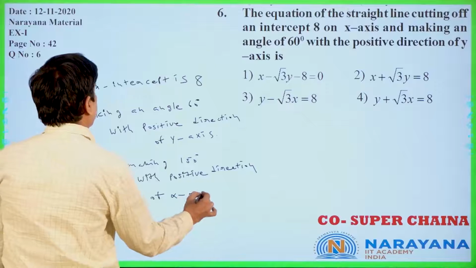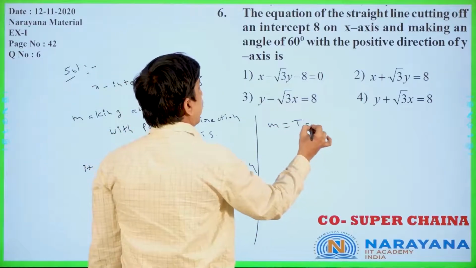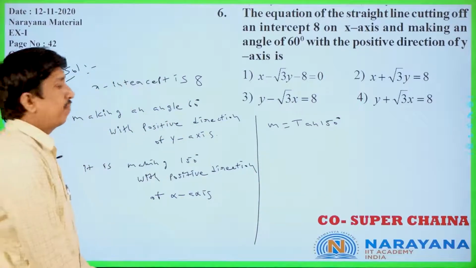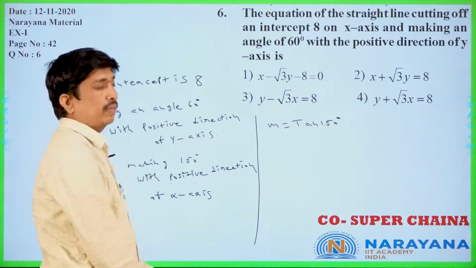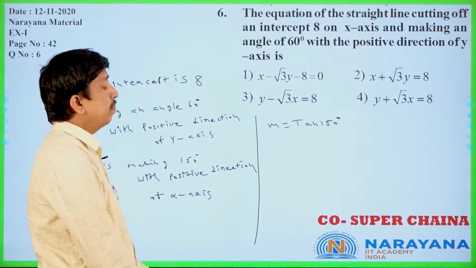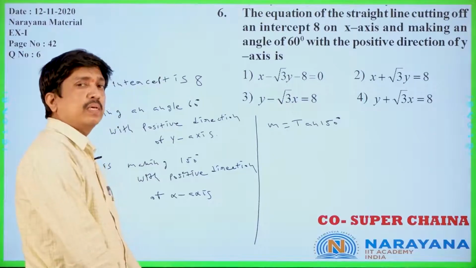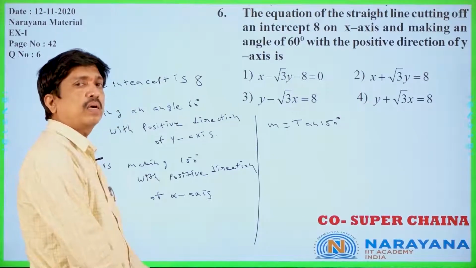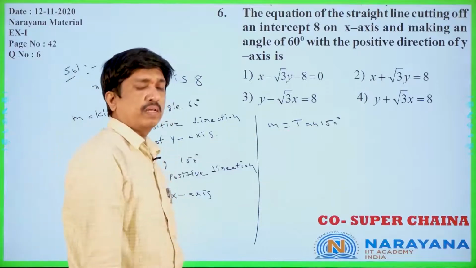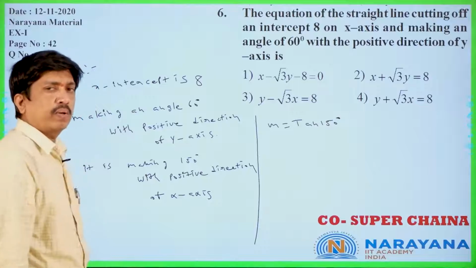So m is equal to tan of 150 degrees, which is tan of 90 plus 60, that is minus cot 60 degrees. Why? Because 150 degrees is in the second quadrant, so tan is negative there. 90 plus 60, what can you write?